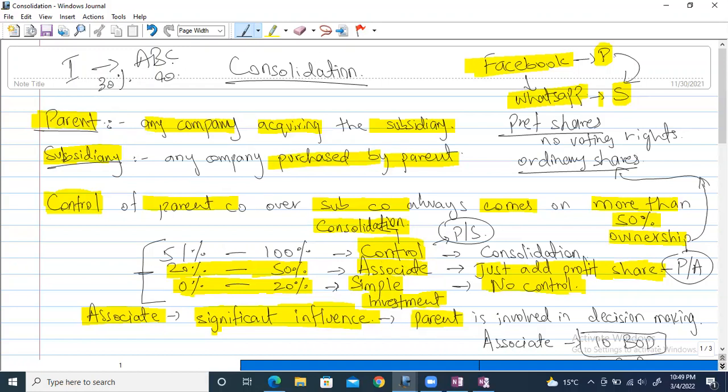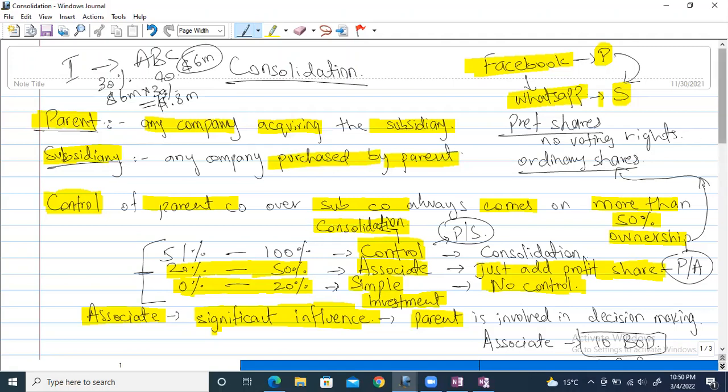Let's say this ABC company has $6 million of profit. So I'll add 6 million times 30% based on my percentage. In my financial statements, I'll show other income, which will be 1.8 million, right? So 1.8 million will be my earning that will be shown in my financial statements. But right now there is no control, no consolidation, no parent subsidiary.